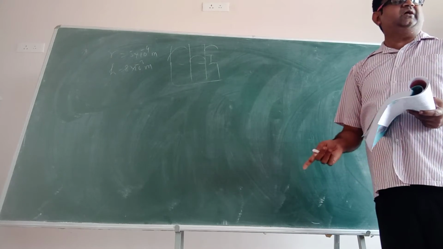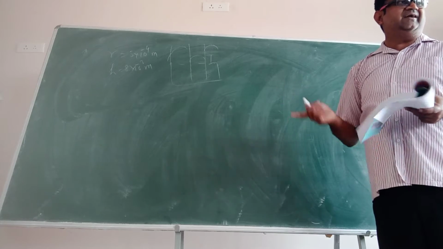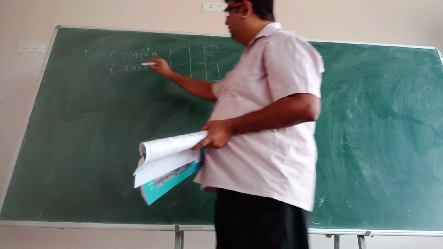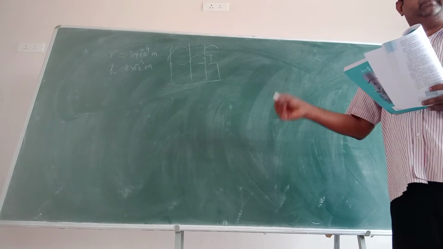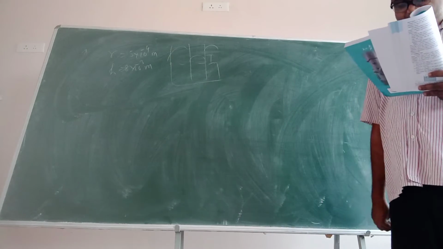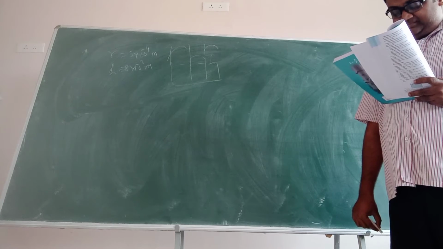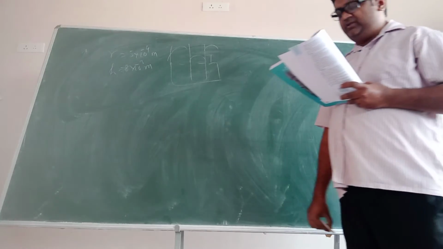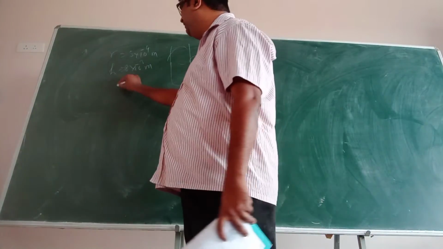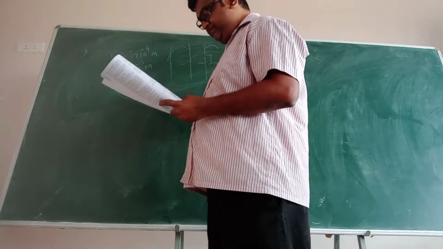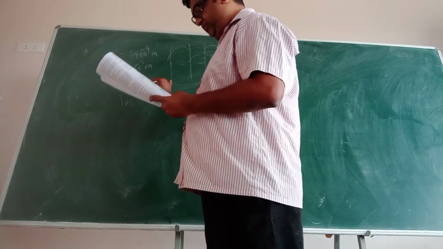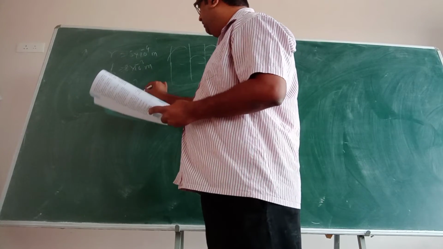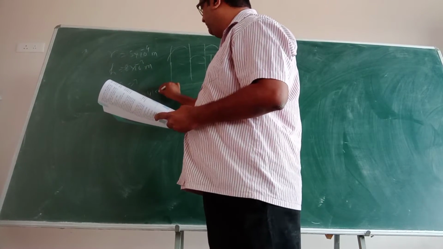He has used mercury. So is it a positive value or a negative value? There is a dip. So we put minus here. Clear? There is a dip. You know that for mercury there is a dip. Determine the angle of contact between the mercury and the glass. You have to find theta. Okay. Surface tension of mercury, T of Hg, is equal to 0.465 Newton per meter.